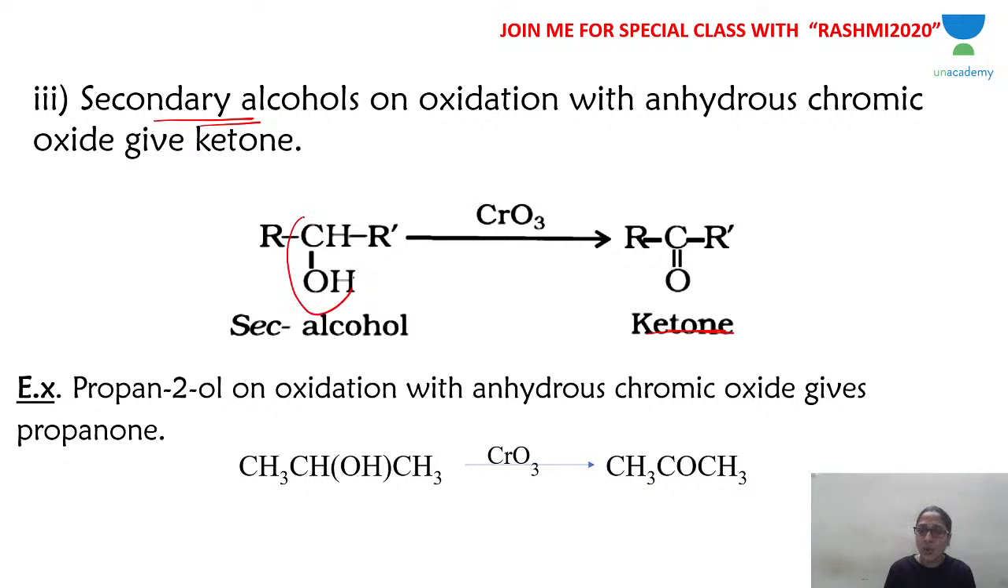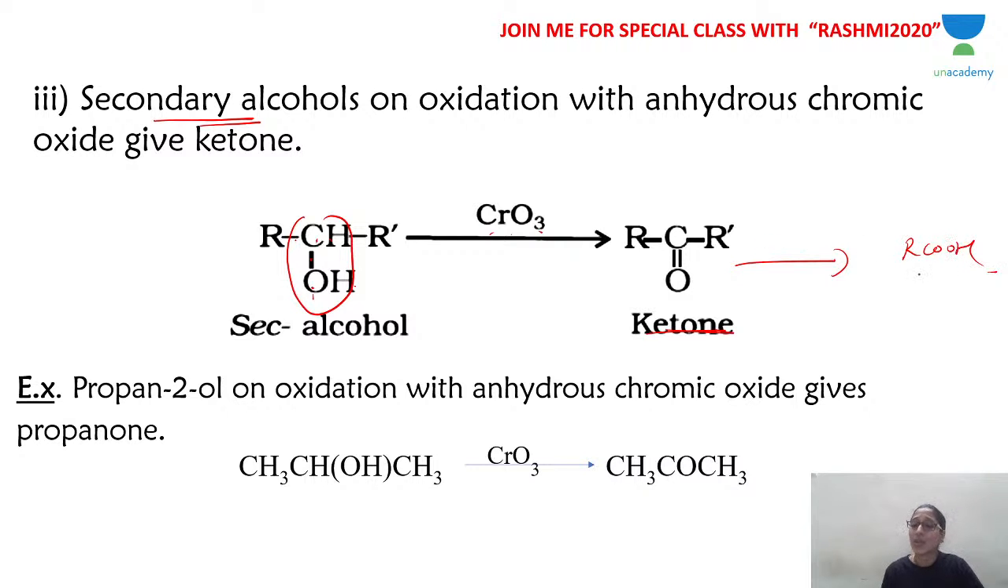Okay, CHOH in the presence of CrO3, secondary alcohol becomes C=O. So what is happening here? The carbon-hydrogen bond is broken, the oxygen-hydrogen bond is broken, and between carbon and oxygen a double bond appears. So you get a ketone.